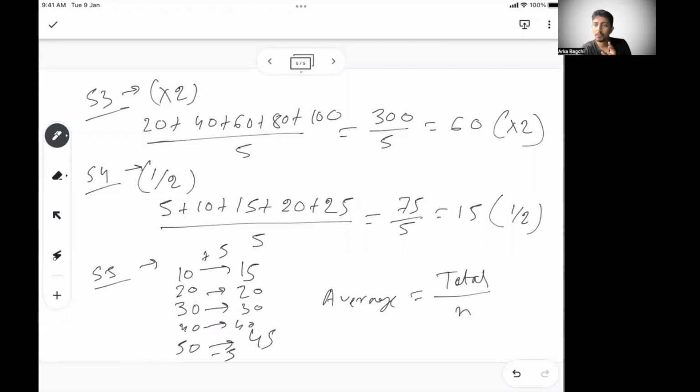So always focus on the total part. If individual values are changing in different ways, then you have to focus on the total. If individual values are changing in the same way for all of them, then you can apply the same change to your average to find the new average. But if some of them are changing and not changing in the same way, like 10 is increased by 5 and 50 is decreased by 5, you have to focus on the total. Is there a net change in the total? No. So if there is no net change in the total, your average will not change.